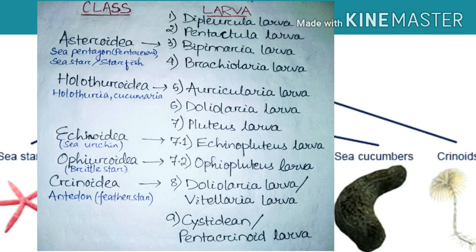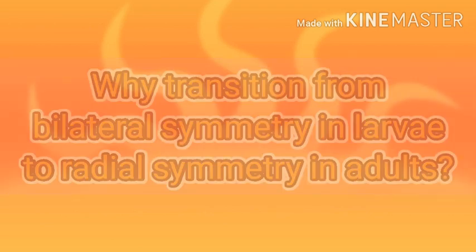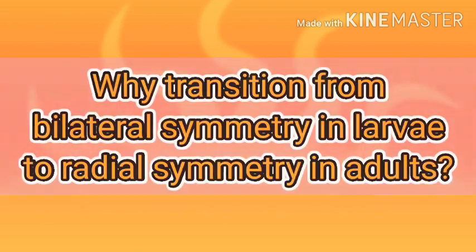So these are the 9 types of larval form in Echinodermata, and we're going to read them one by one in the next video. So it's time to get the answer to today's question: why the transition from bilateral symmetry in larvae to radial symmetry in adults?